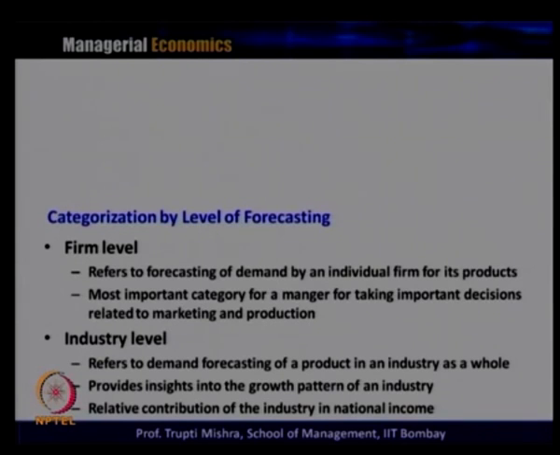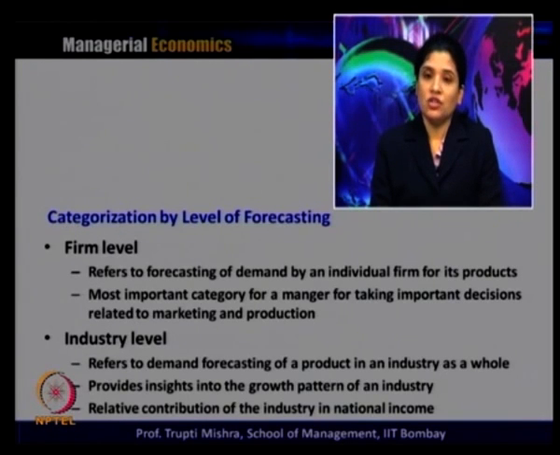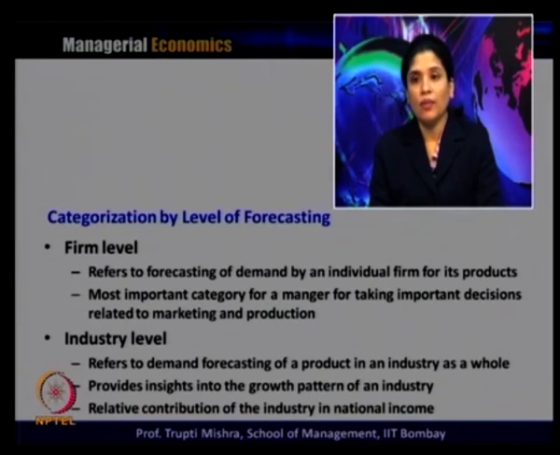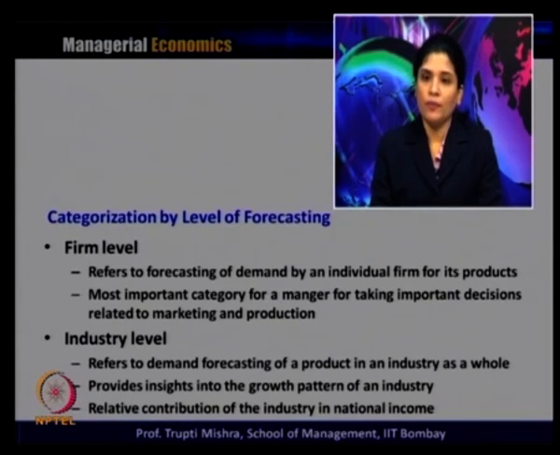Typically, when an individual firm forecasts the demand for its product, this is firm level, and here it is the most important category for a manager for taking important decisions related to marketing and production. The second categorization is on the basis of industry level forecasting.